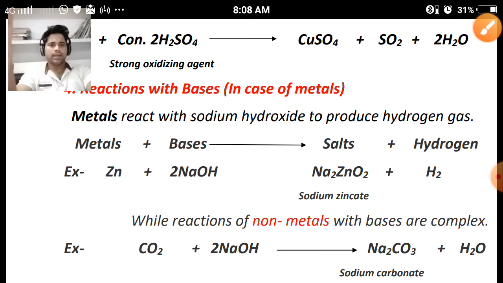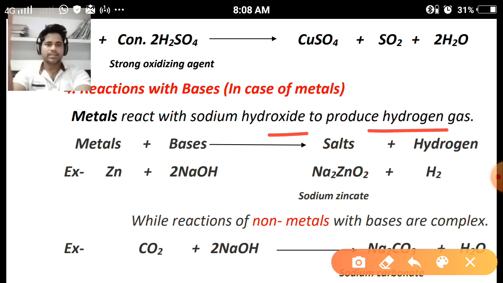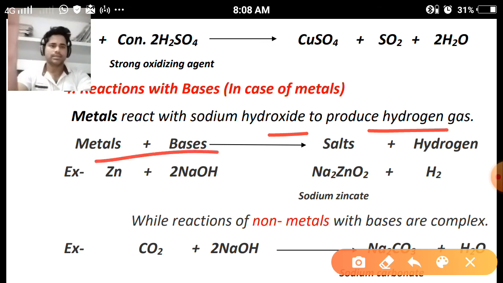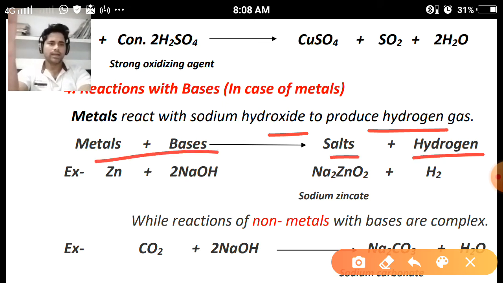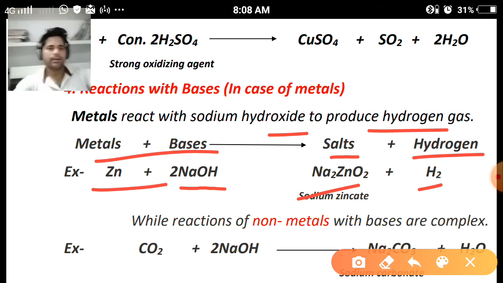What happens when metals react with bases? Metals react with sodium hydroxide to produce hydrogen gas. The basic equation we can write: metals react with bases, salt will be formed and hydrogen gas will be released. Example, we can take zinc metal. Zinc will react with sodium hydroxide, sodium zincate will be formed and hydrogen gas will be liberated. Clear?